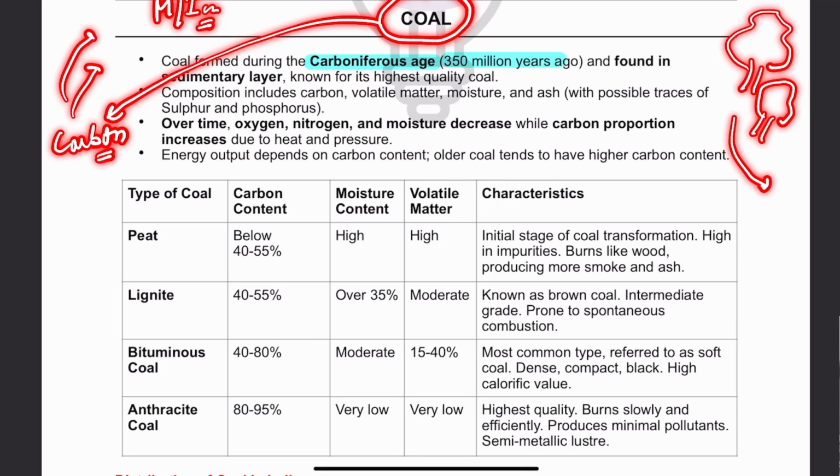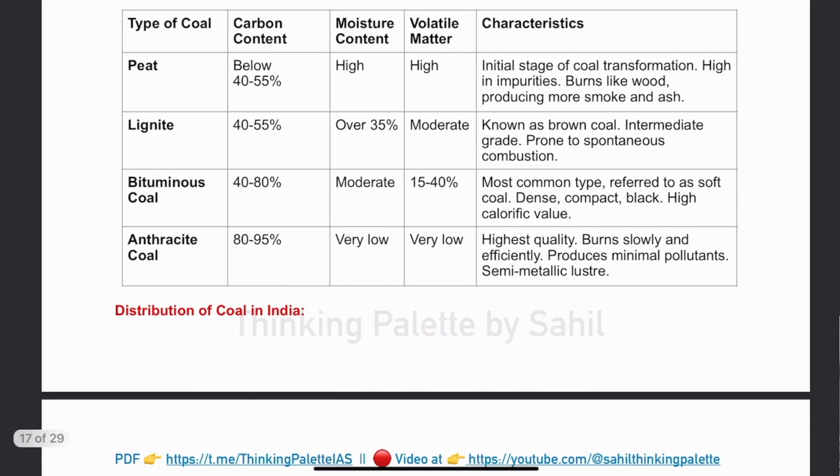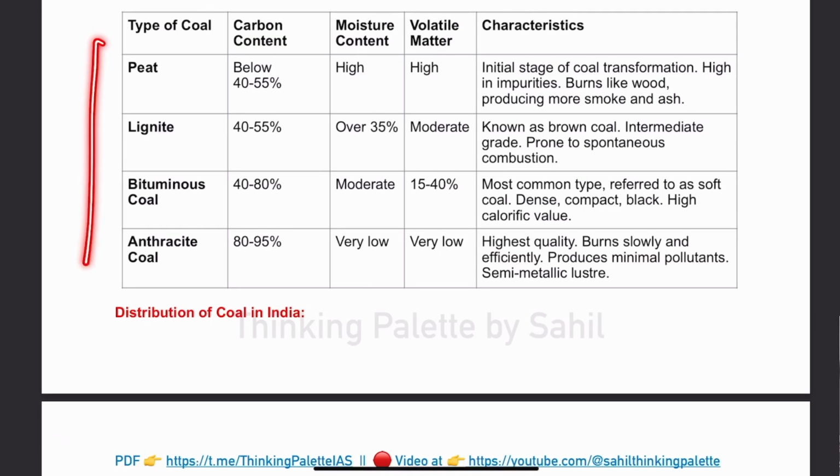And what has happened, because of heat and pressure, mostly oxygen, nitrogen, and moisture has depleted, and the carbon proportion has stayed. More carbon, better the coal is. Now, on the basis of carbon, we largely have four types of coal: peat, lignite, bituminous, and anthracite. Now, peat is one where carbon content is less than 40%.